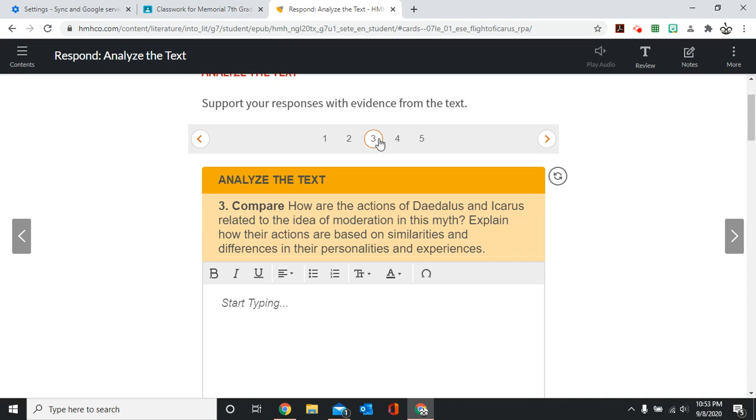Question number 3, compare. How are the actions of Daedalus and Icarus related to the idea of moderation in this myth? So moderation means you're using something within reasonable limits. An example I gave in class was, for instance, a soda. Having a soda is not bad. Having a candy bar is not bad.